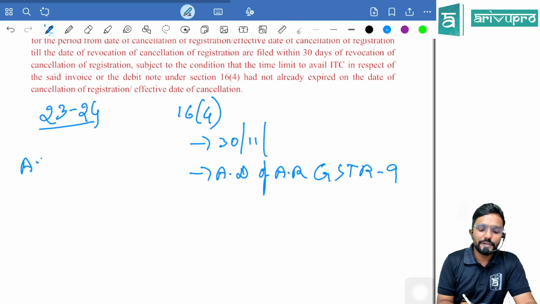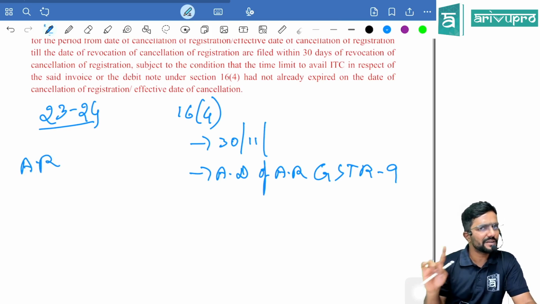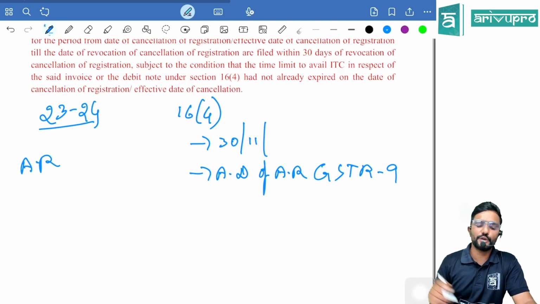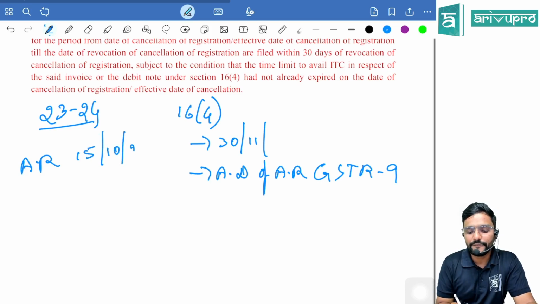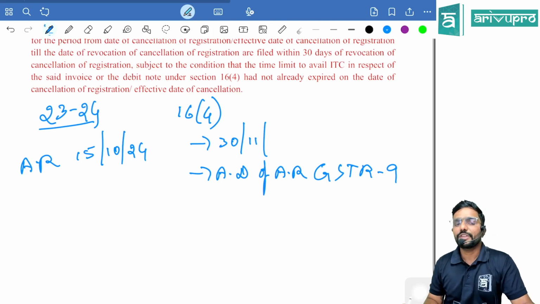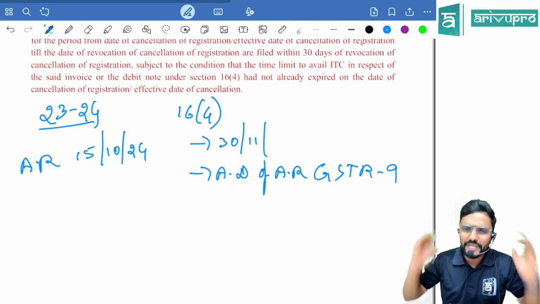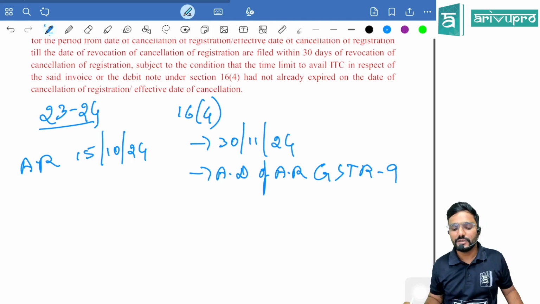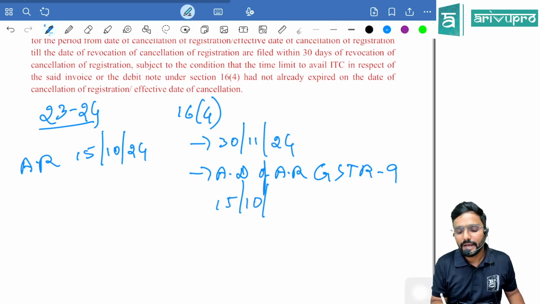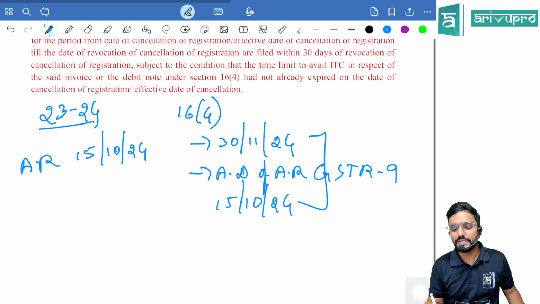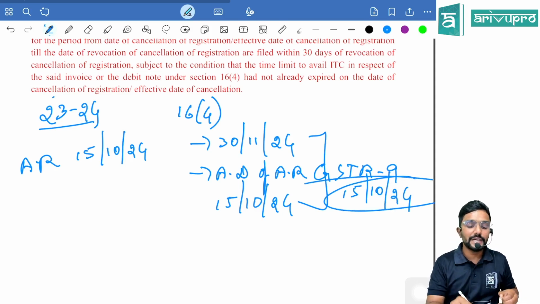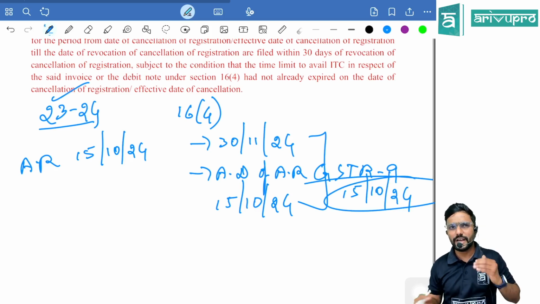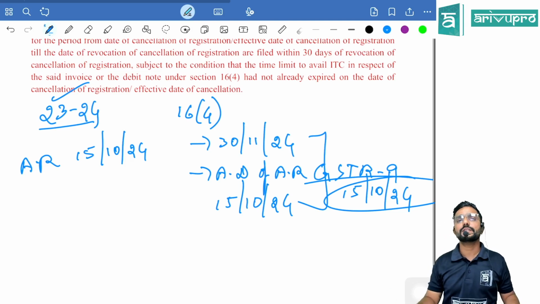Assume the annual return for 23-24, the due date to file annual return is 31st December, but they are not talking about due date here. Assume the annual return is filed on 15th October 24. So within what time do I have to claim the credit with respect to any month for the financial year 23-24? It is 30th November 24, that is next financial year, or the actual date of filing the annual return, whichever is earlier, which is 15th October 24. So any credit relating to the financial year 23-24, I have to claim it latest by 15th October.